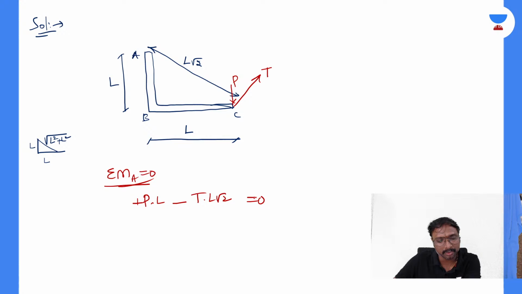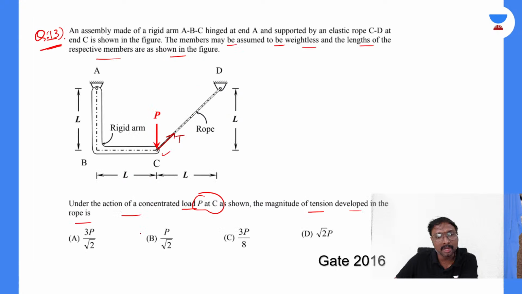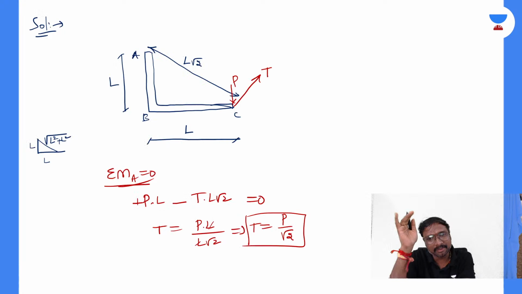Is that clear, everyone? How to get this tension in the cable? P by root 2. Yes, this is how we get P by root 2. Option B will be the correct answer. Those who could not do it, it is just a very simple question. If you apply sum of the moments about A equal to 0, that's over.